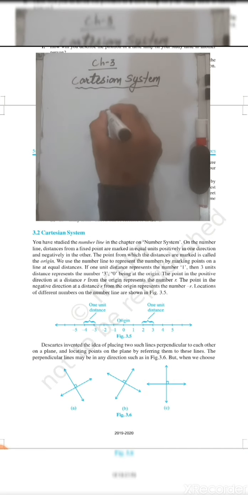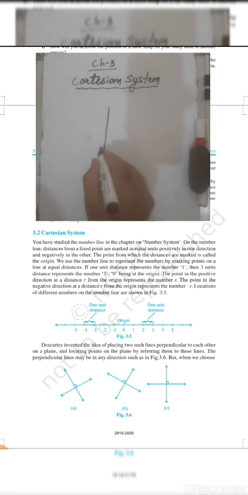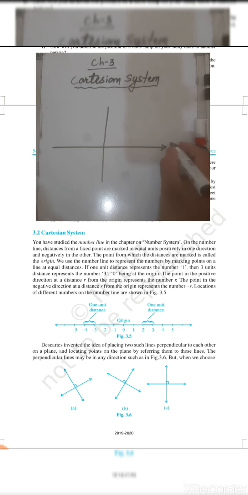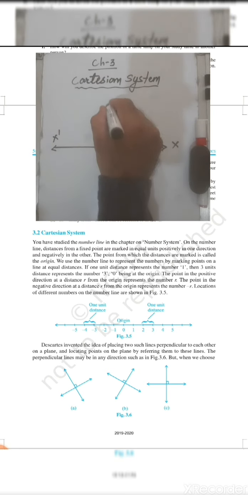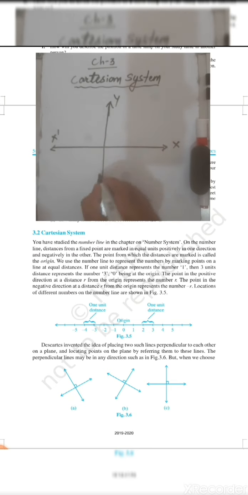These two lines are, one vertical and the second horizontal. He gave the name x and x dash to one line, and similarly y and y dash to the second line.